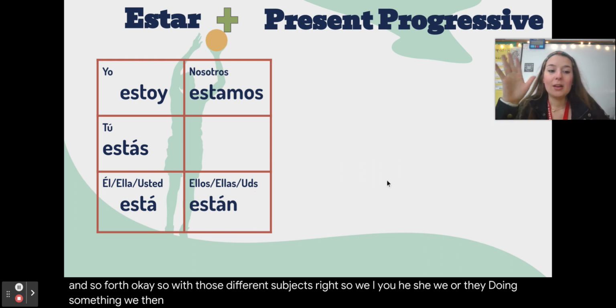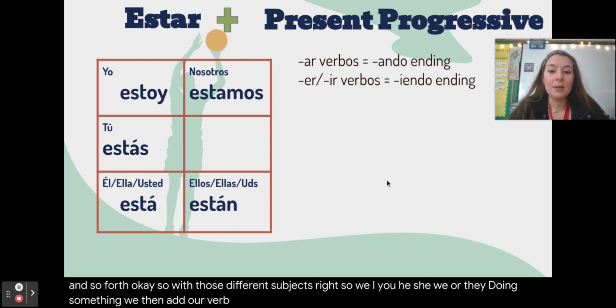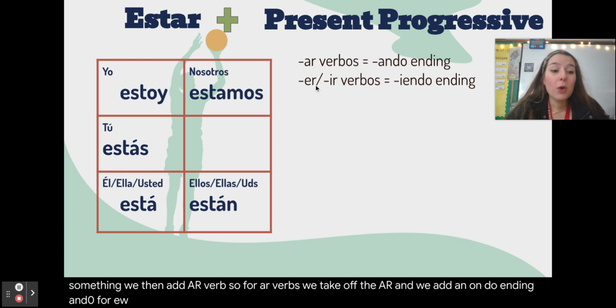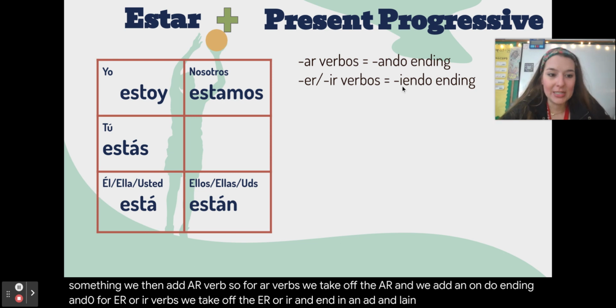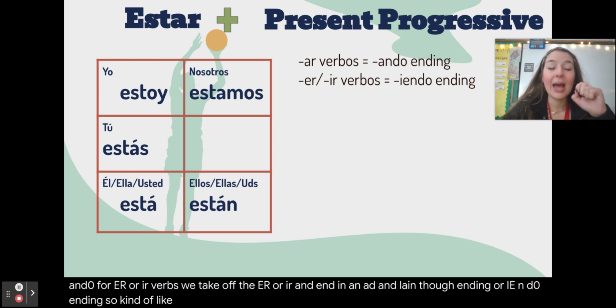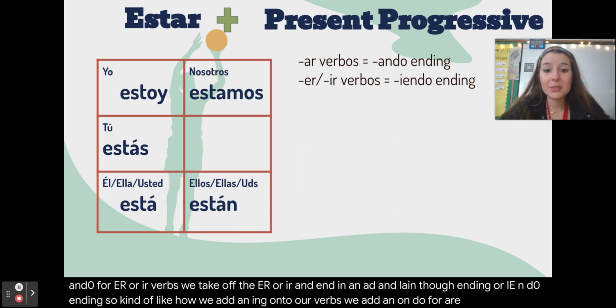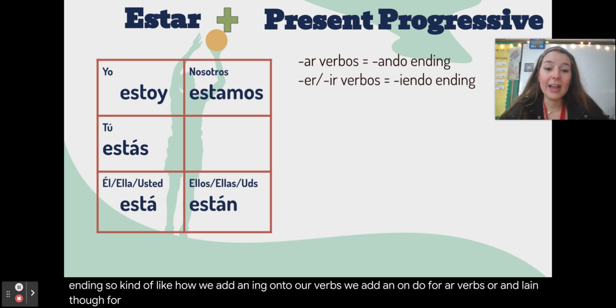We then add our verb. So for AR verbs, we take off the AR and we add an ando ending, A-N-D-O. For ER or IR verbs, we take off the ER or IR and add an iendo ending or IENDO ending. So kind of like how we add an ing onto our verbs, we add an ando for AR verbs or an iendo for ER and IR verbs.